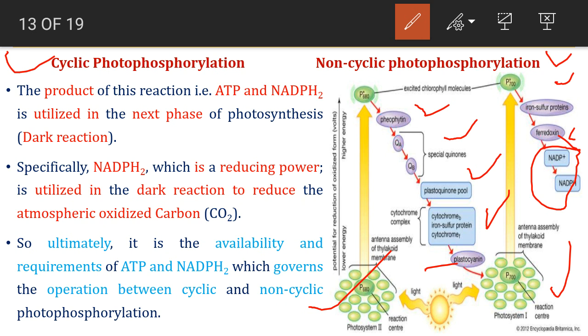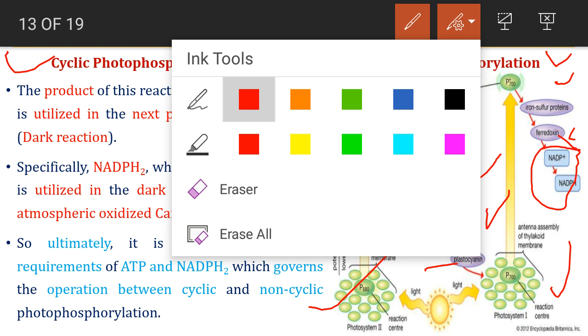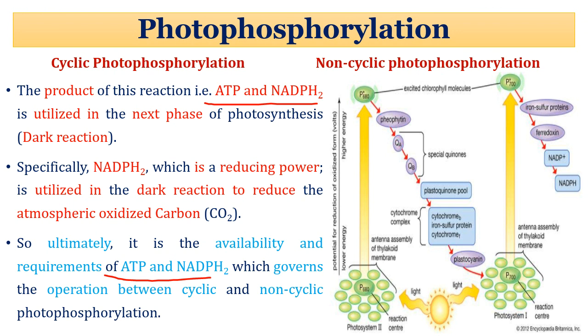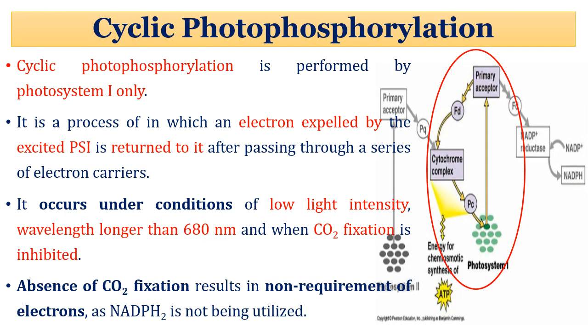The product of this reaction, that is ATP and NADPH2, is utilized in the next phase of photosynthesis, that is dark reaction. Specifically, NADPH2, which is a reducing power, is utilized in the dark reaction to reduce the atmospheric oxidized carbon in the form of carbon dioxide. So ultimately, it is the availability and requirement of ATP and NADPH which governs the operation between cyclic and non-cyclic photophosphorylation. Let's first discuss cyclic photophosphorylation.